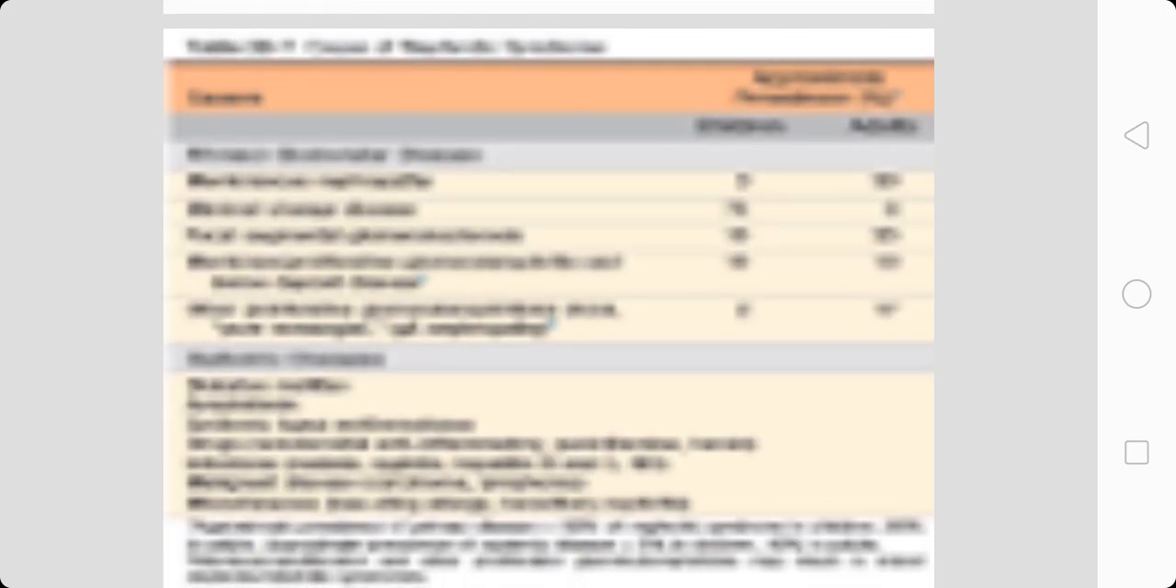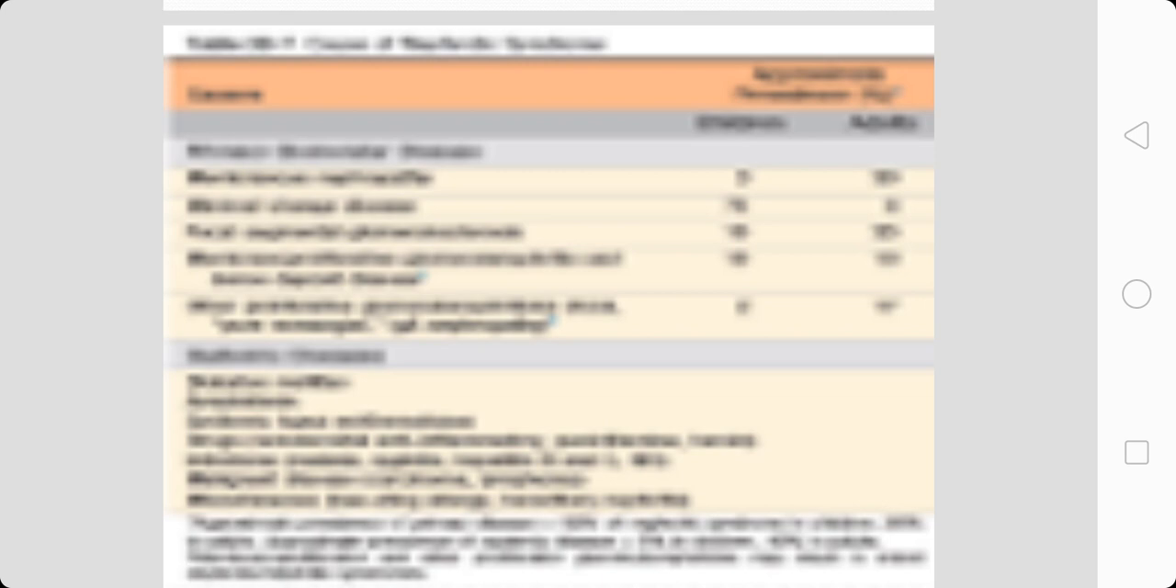This is a table showing causes of nephrotic syndrome.